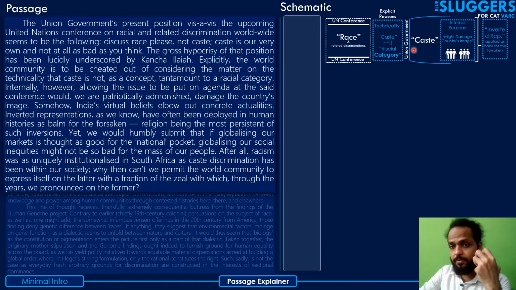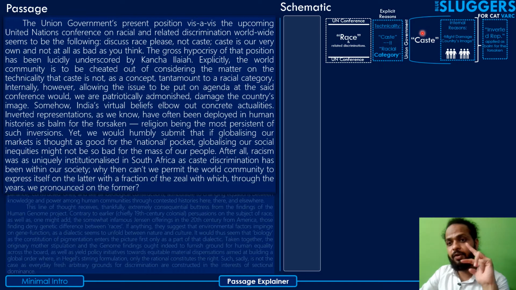But what has the government done here? They have inverted the representation. They have inverted the idea. They are instead saying that it is in your own good, when in fact it is not going to benefit them. It's not in their favor. Rather, what might be in their favor is for the masses, for the forsaken. He uses the word forsaken, right? For the forsaken, especially the people against whom this discrimination works, what is good for them is that this discrimination is discussed at the conference. That's something that will be good for them.